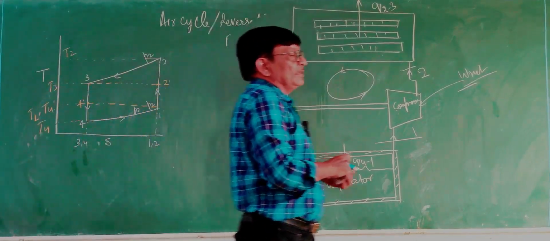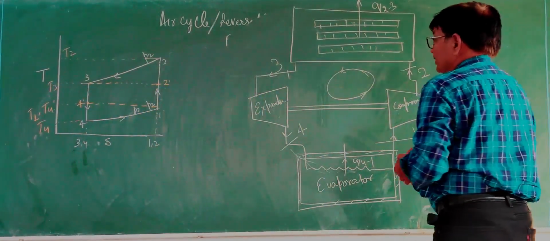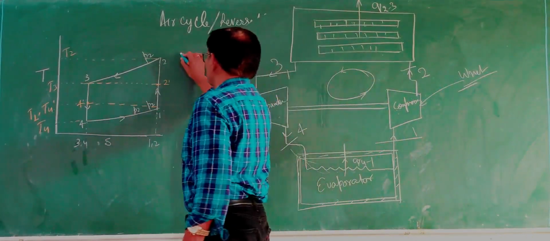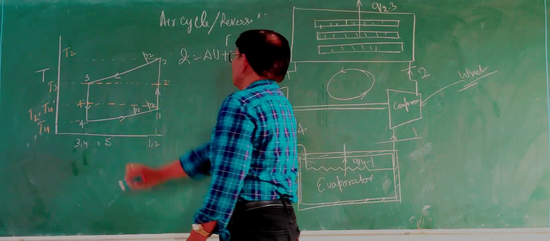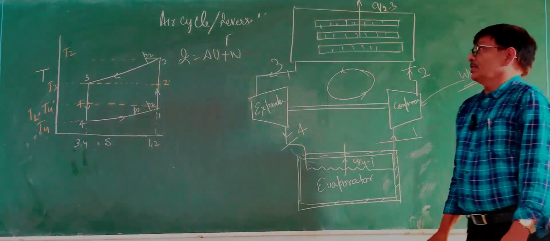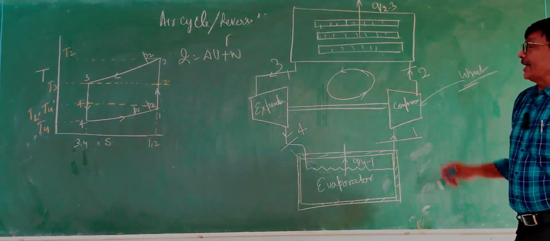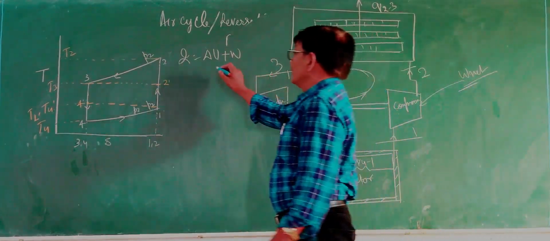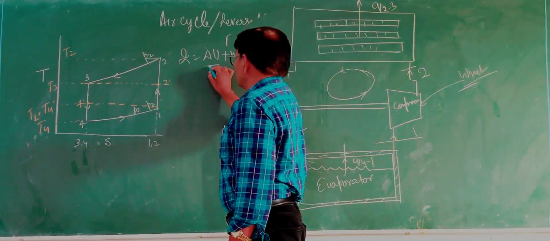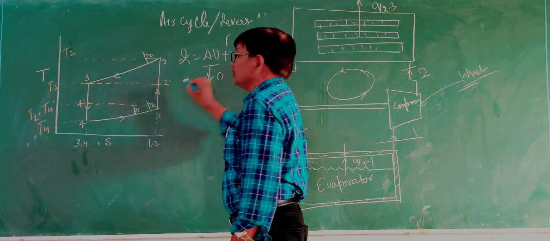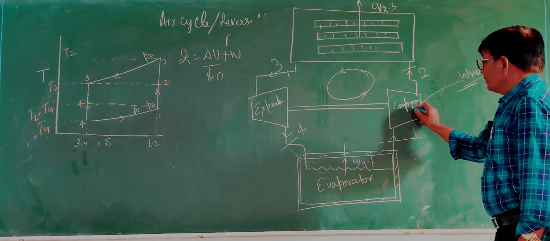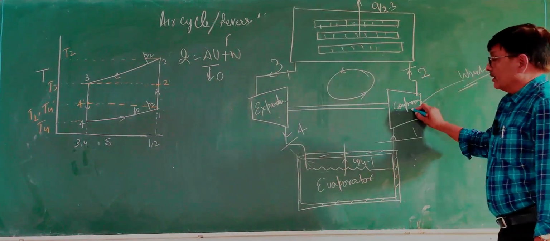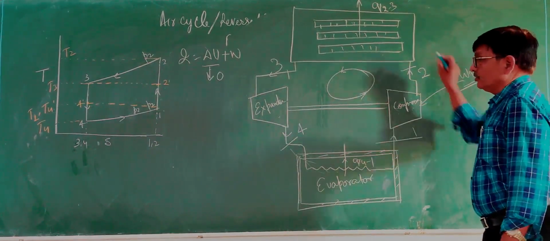As we know from the first law of thermodynamics, Q equals delta U plus W. For any cyclic process, delta U equals 0. For a cyclic process, the change of internal energy will be 0 because you start from the compressor and again reach the compressor, or you start from the evaporator and again reach the evaporator.